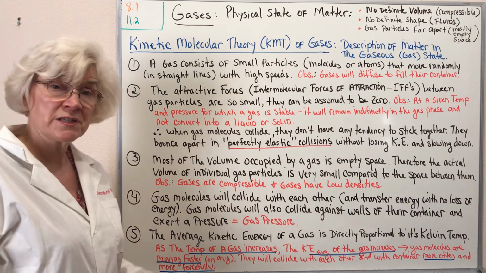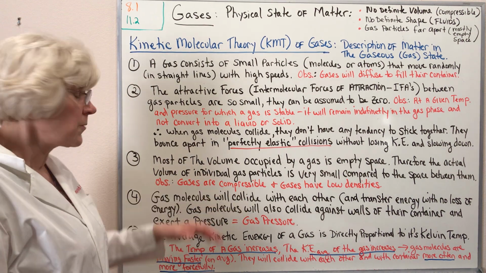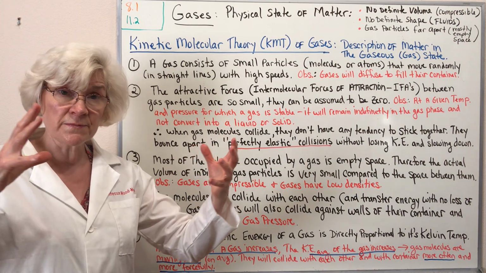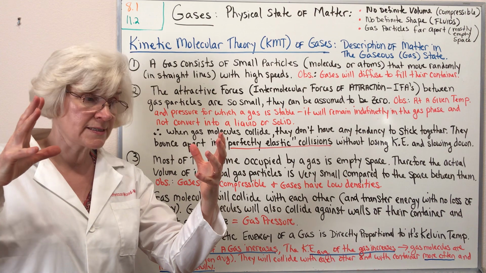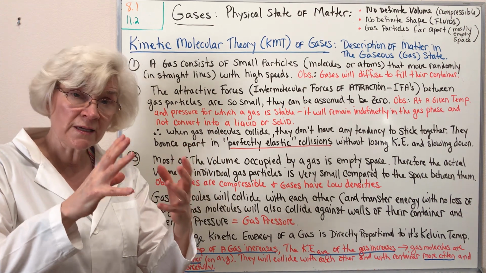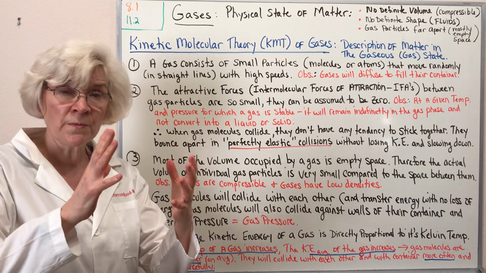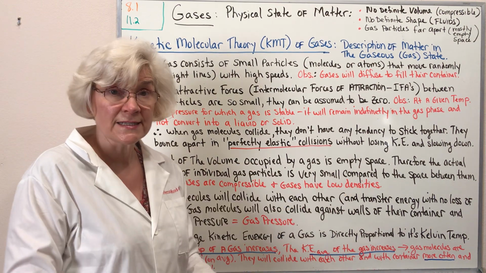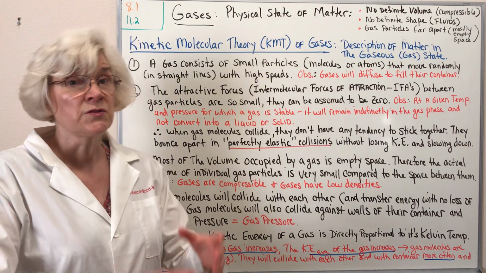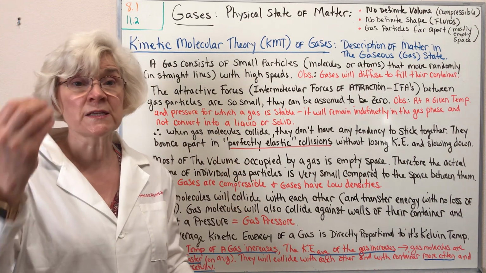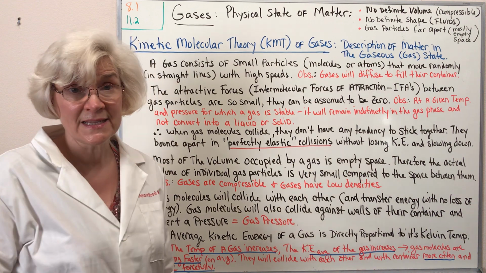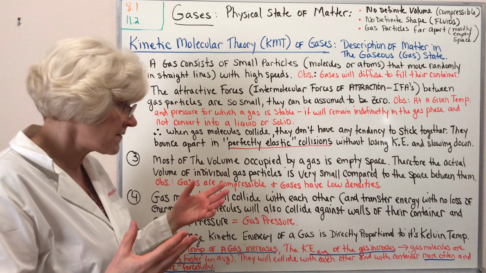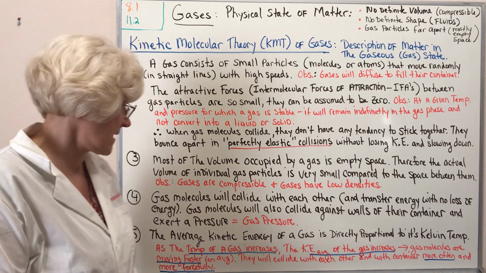What are observations that we make to support this? Well, we know that gases are very compressible. So because there is all of this empty space, you can take a gas and decrease its volume easily, right? Because there's so much empty space between the particles. We also know that gases have very low densities. So a lot of empty space for the actual mass that the gas molecules themselves have in that space. Lots of empty space lowers the density.